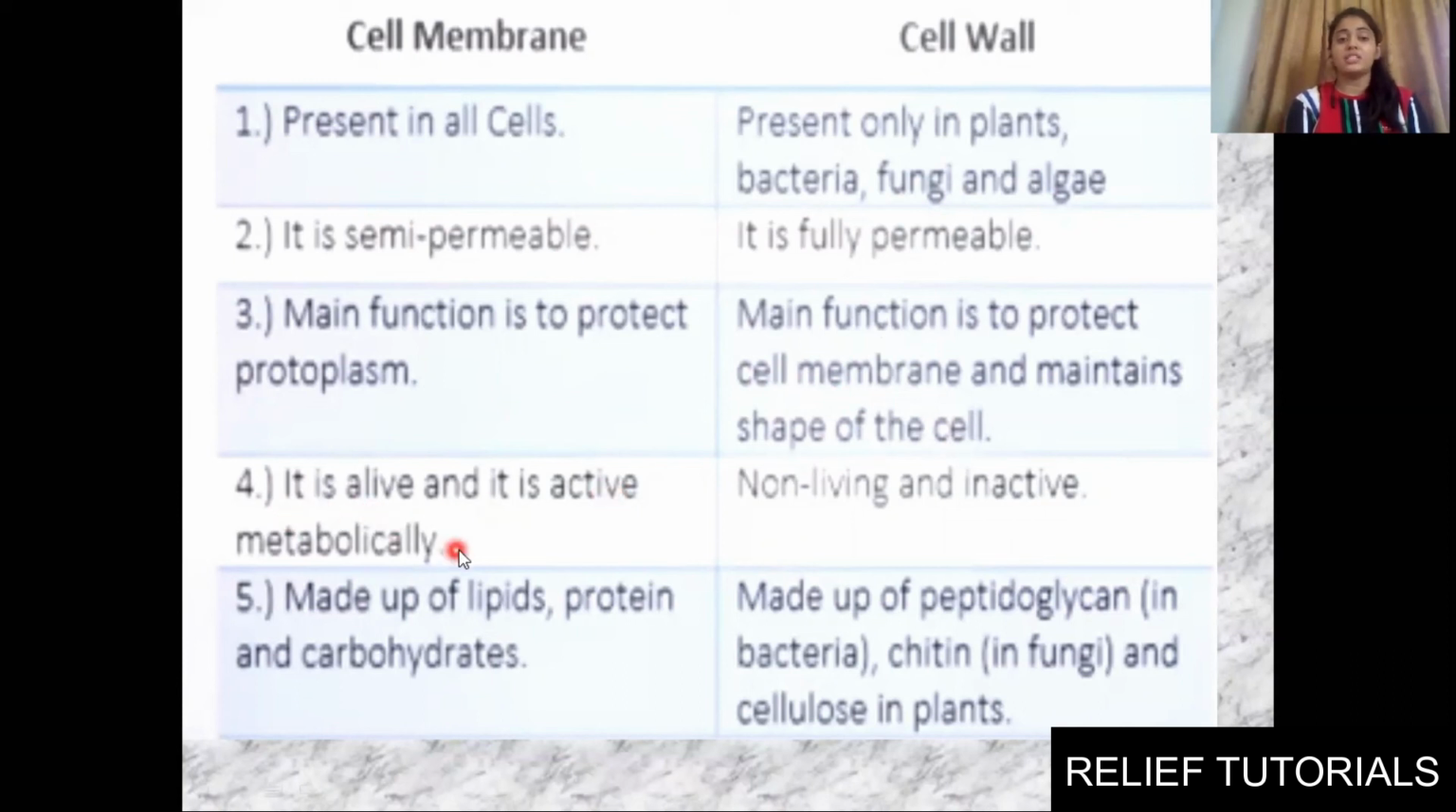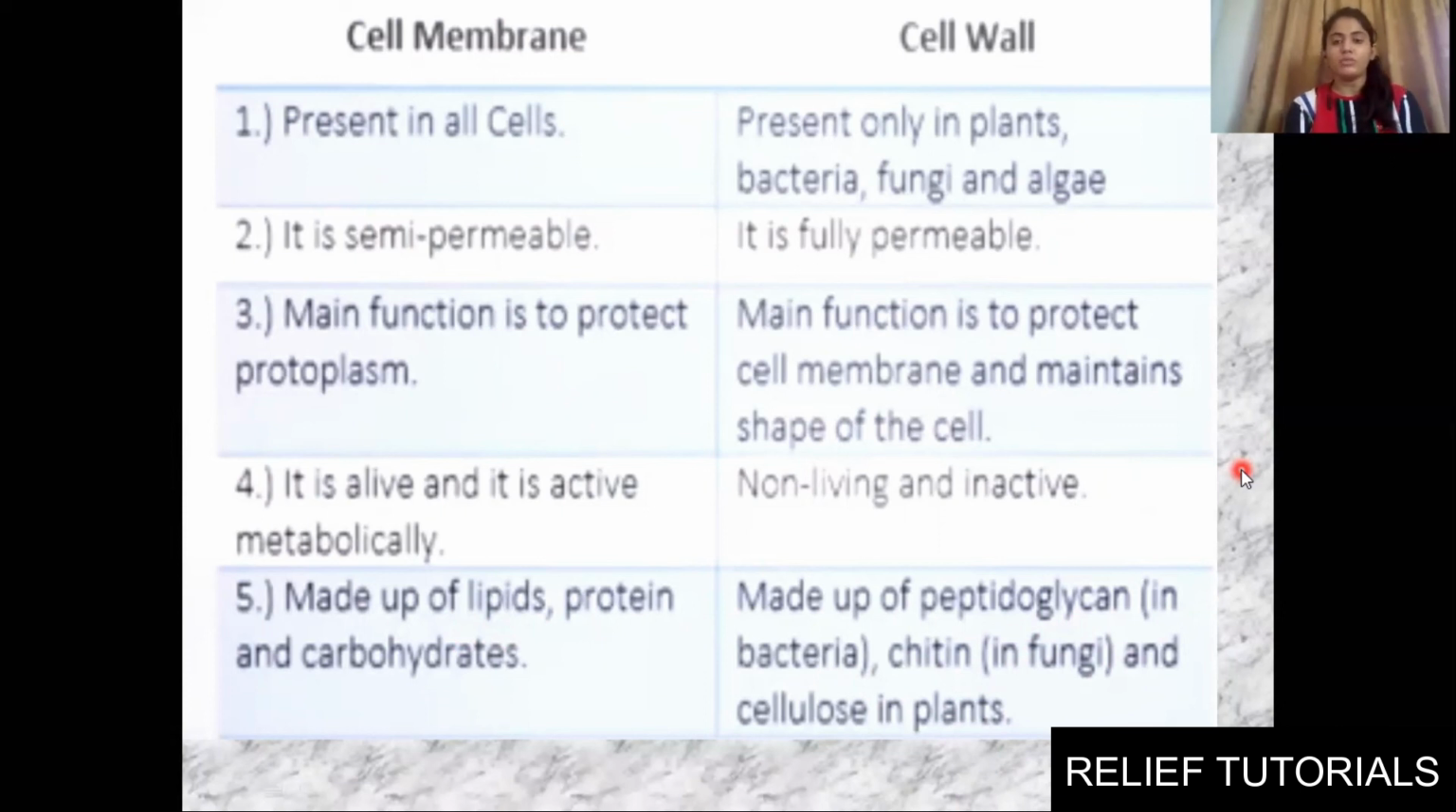Next we have, it is alive and it is active metabolically. Your cell wall is dead. Okay, it is non-living and it is inactive. Okay, the outermost covering. Cell membrane, that is plasma membrane, we saw in the diagram, it is made up of lipid, proteins and carbohydrates. Cell wall, it is made up of peptidoglycan in bacteria, chitin in fungi and cellulose in plants. Okay, so clear between cell membrane and cell wall?